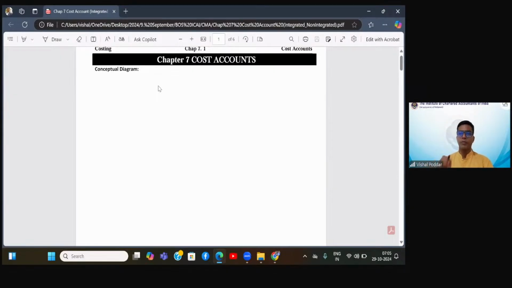So when we talk about financial accounting, students, users of accounts are always the outsiders mainly. Your shareholders, the government, the various types of controlling bodies, etc. However, when we talk about cost accounting and management accounting, the users are mainly the in-house people, because costing and management data is very sensitive.